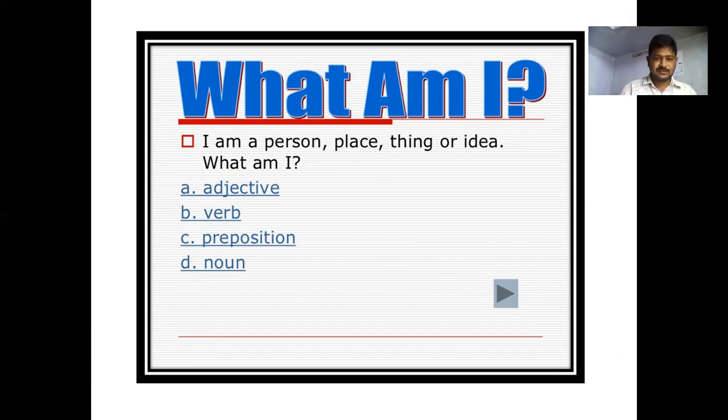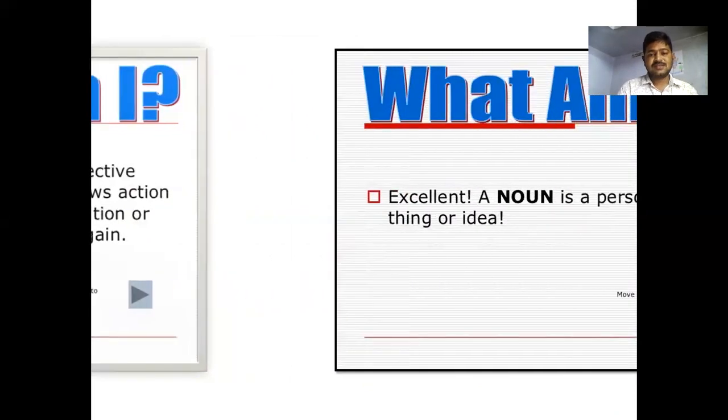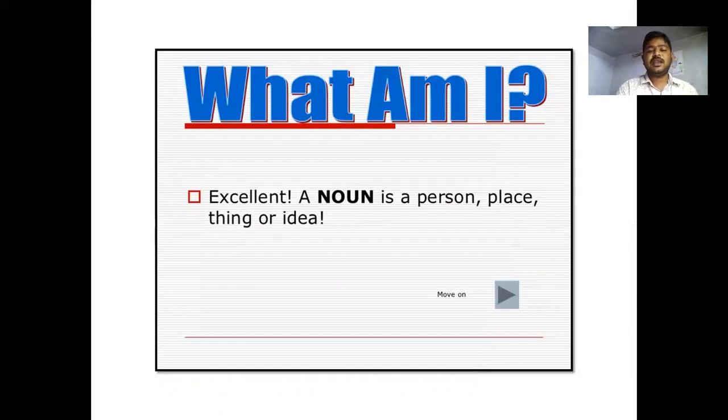I am a person, place, thing or idea. What am I? A, adjective. B, verb. C, preposition. D, noun. An adjective describes a noun, remember it. A verb shows the action of the subject. And a preposition shows the position or direction. And the answer is, a noun is a person or place or thing or idea.